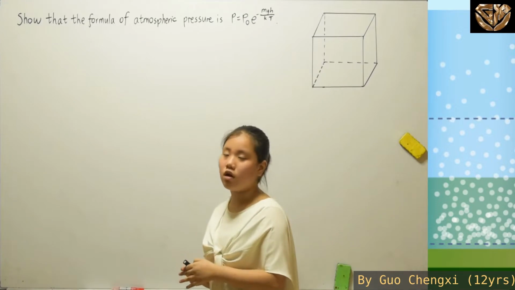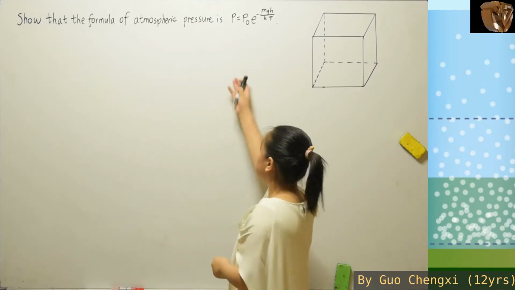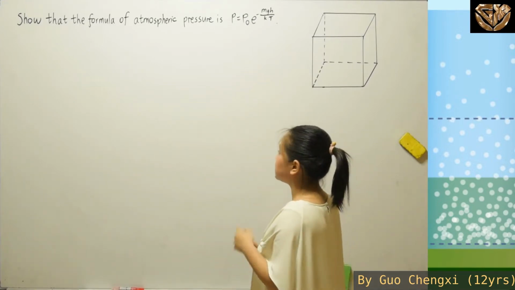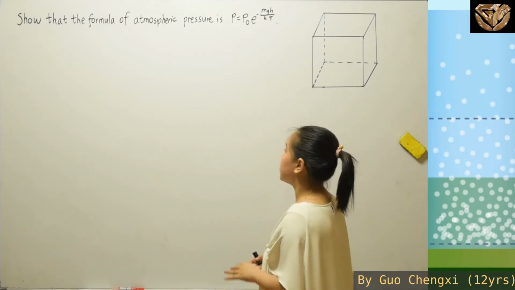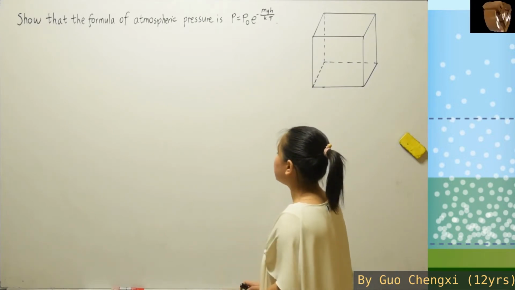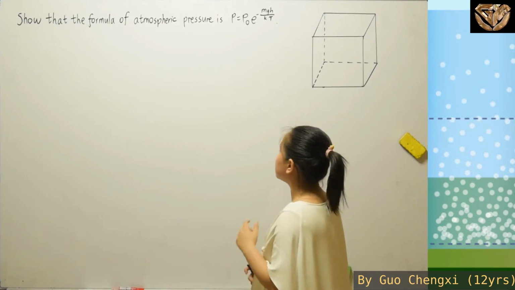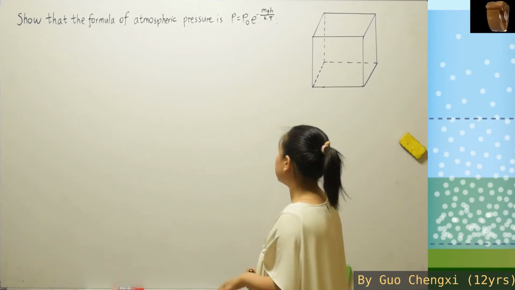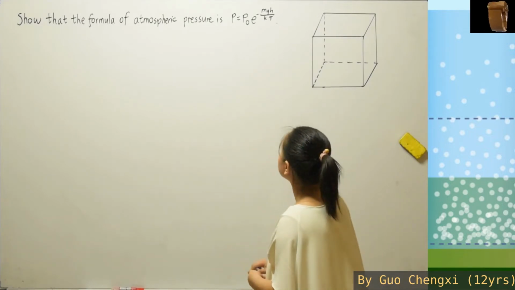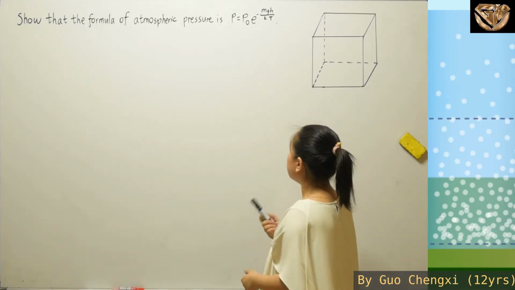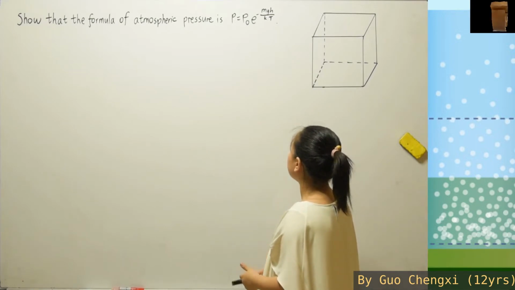So the formula of the atmospheric pressure is P equals P naught. In this case, for this question, we are going to use the standard pressure at sea level, okay? Then it will be times e to the power of negative mgh over kT, which I'll explain later.